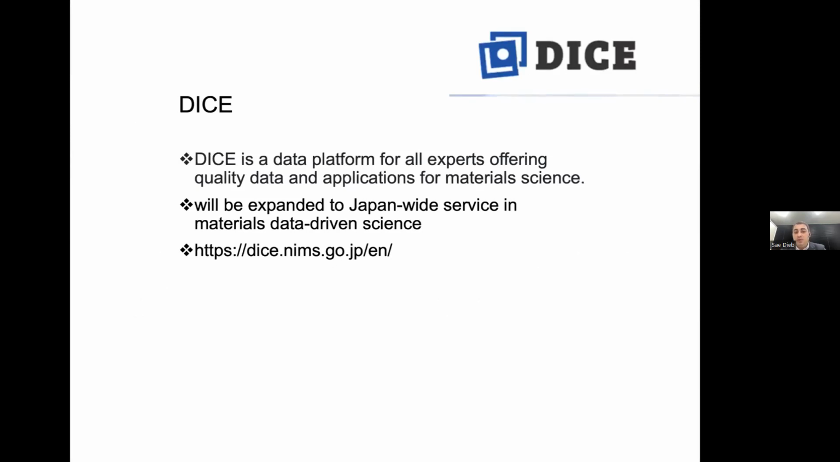And now I would like to introduce the materials data platform in NIMS, which is named DICE. DICE is not an acronym. It comes from the idea that DICE has several faces, and the DICE platform has several services, and you might be intrigued by either the data, the algorithms, or the software. That's why they named this platform DICE. It's planned to be expanded to Japan-wide services in materials data science, so it will not be limited only to NIMS in the future.